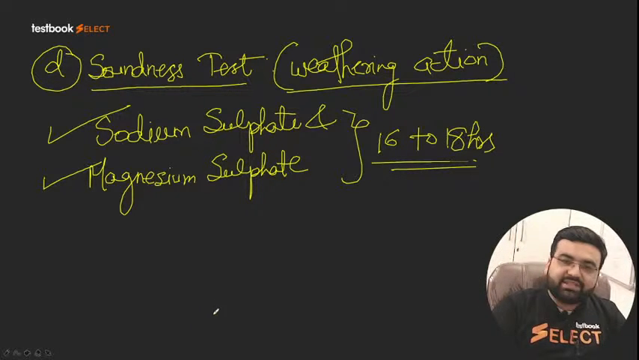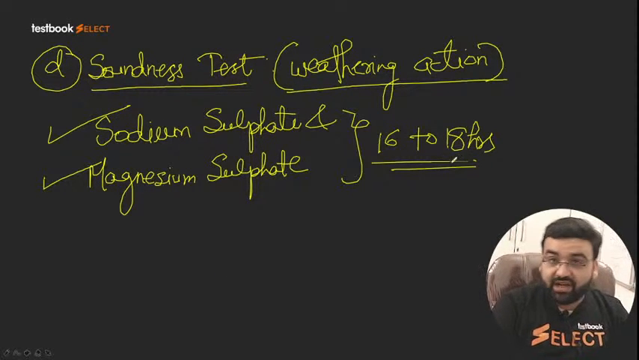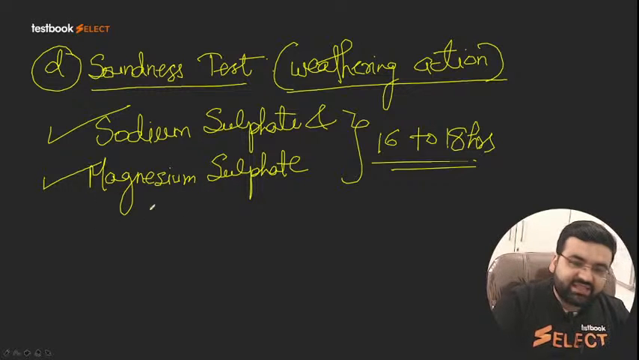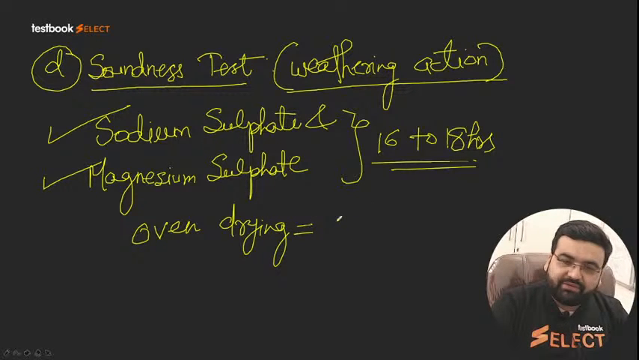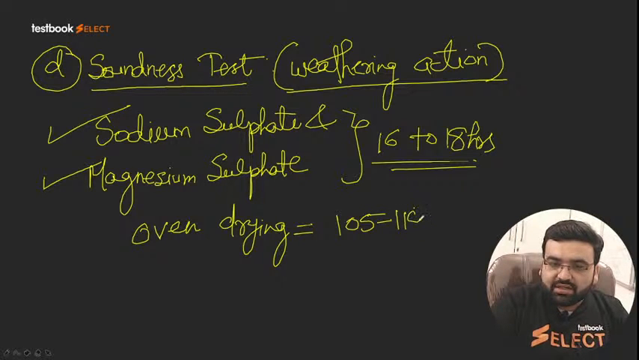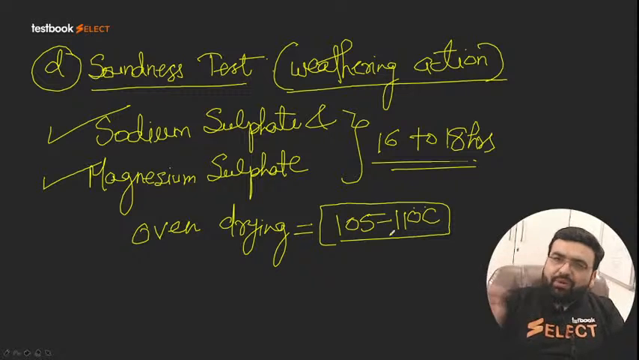After dipping them, or you can say soaking them in these solutions for 16 to 18 hours, we take out the aggregates and then do the oven drying. The temperature of oven drying is between 105 to 110 degrees Celsius.